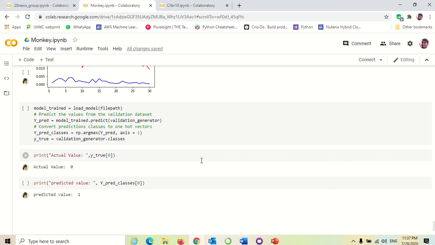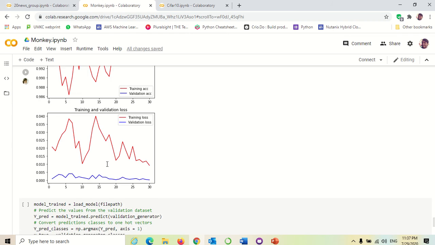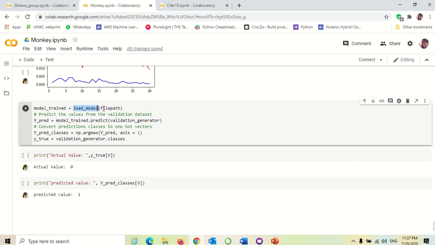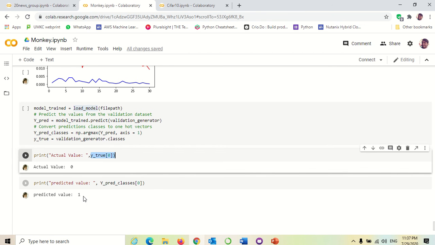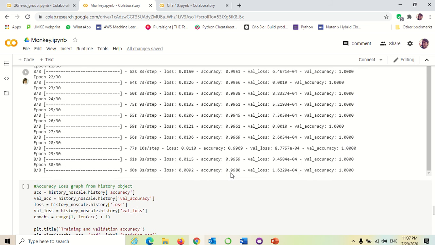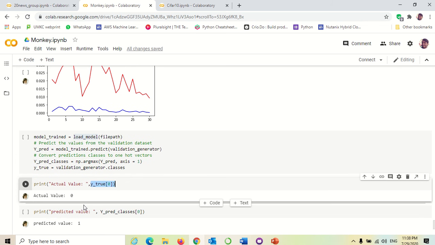Coming to loading the saved model and predicting the value, I was loading the model here, load model from the file path, and I was predicting on it. I have done the prediction, and the actual value is 0 and the predicted value is 1. Still the accuracy is 99 percent. For this particular object the prediction went wrong.